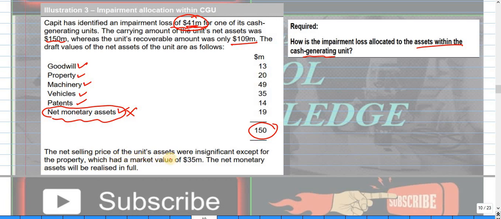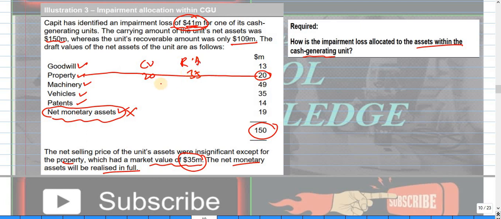The net selling price of the unit is insignificant except for property. Property had a market value of 35,000, and the net monetary asset will be realized in full. So if you see the property, the carrying value is 20 and the recoverable amount is 35. So there is no impairment. This amount will also stay the same. Okay, no need for impairment.